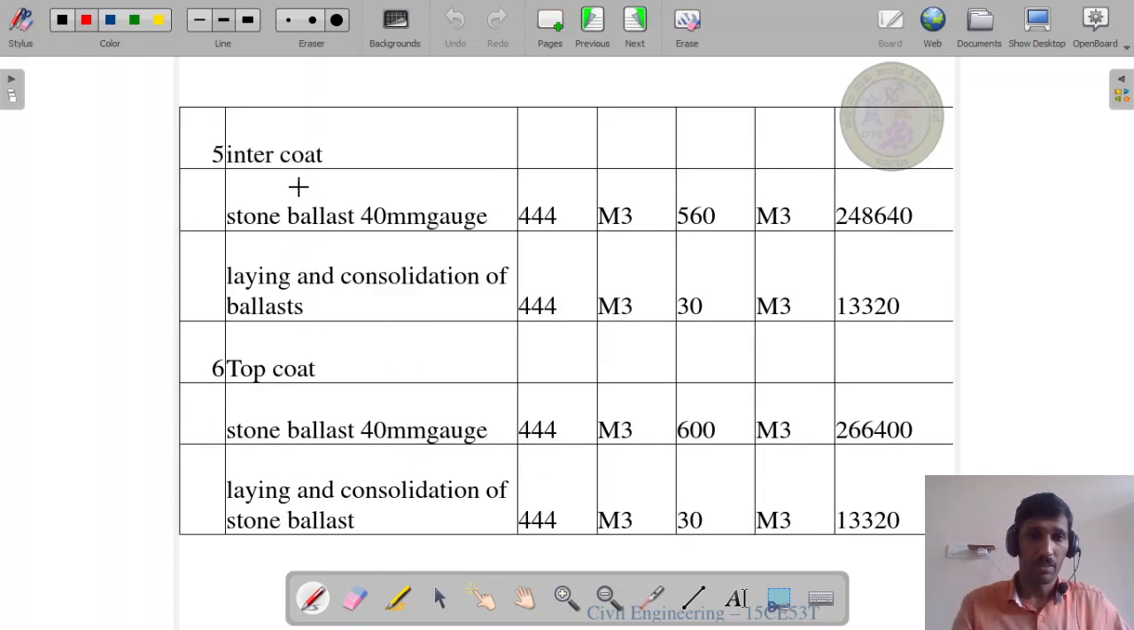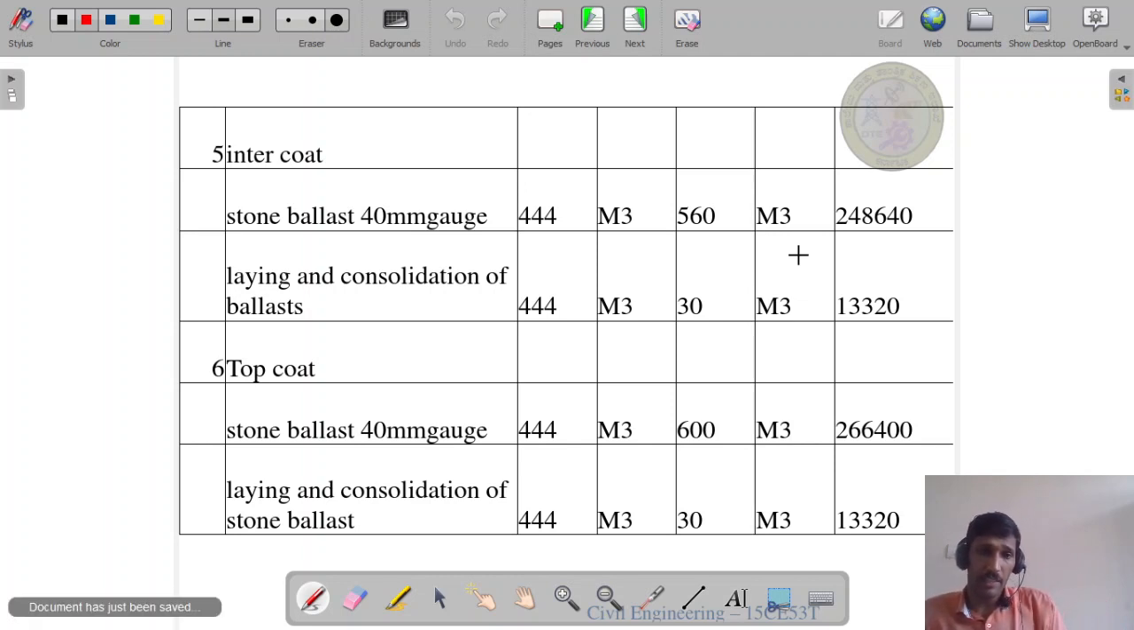Next, intercoat. Here stone ballast 40 mm gauge, 444 meter cube, rate 560 rupees per meter cube, 2,48,640 rupees. Laying and consolidation of the ballast. Once again, we already calculated 444 meter cube. 30 rupees per meter cube is the rate. Now total cost for this item is 13,320 rupees.